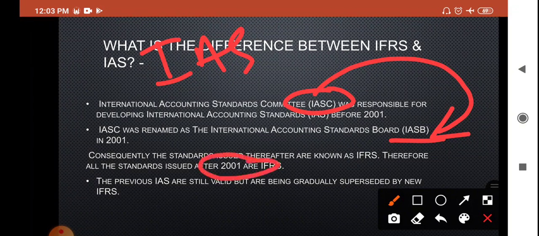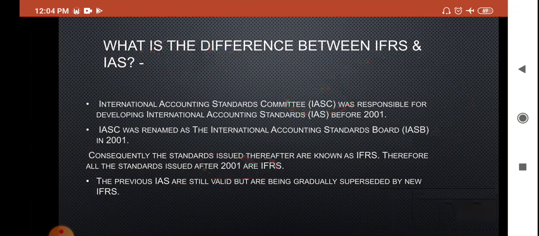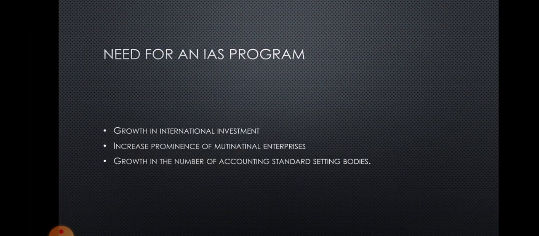So the previous IAS are still valid but are being gradually superseded by new IFRS. Still the IAS are valid, but slowly these IAS are replaced by the IFRS. So the simple difference is, what is IFRS? IFRS is a newer version of International Accounting Standard. So this is all about today's class, and